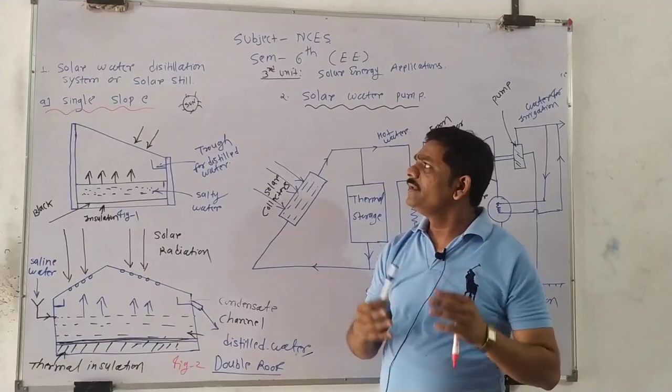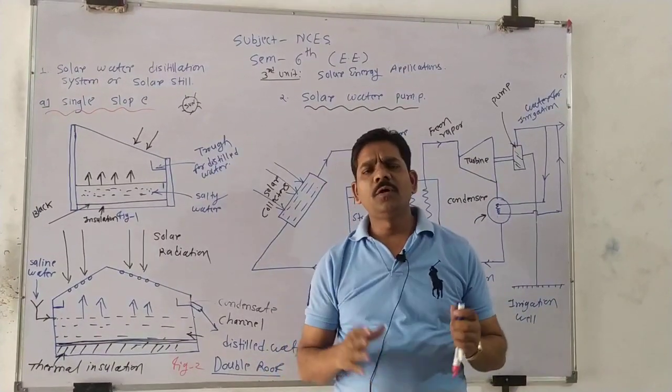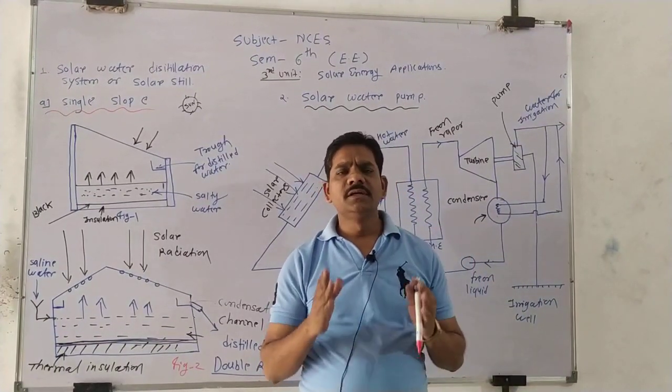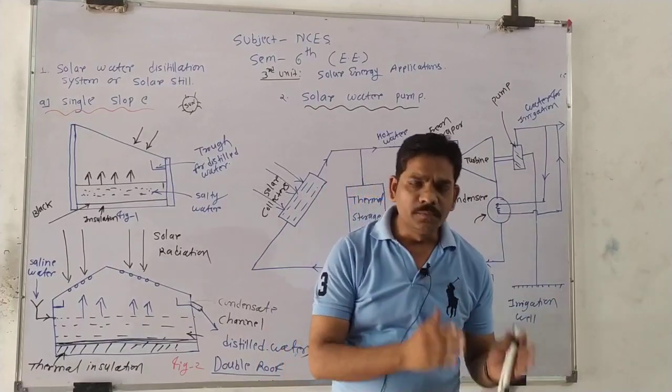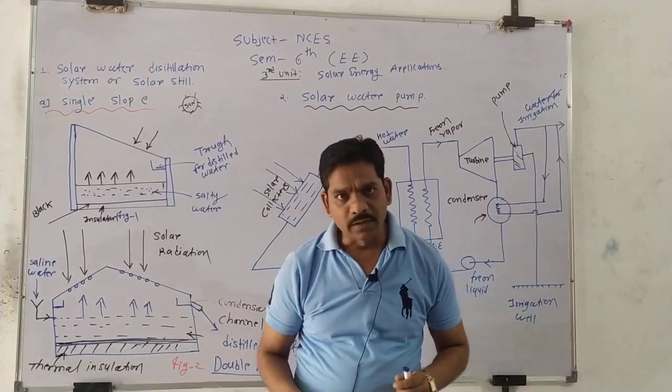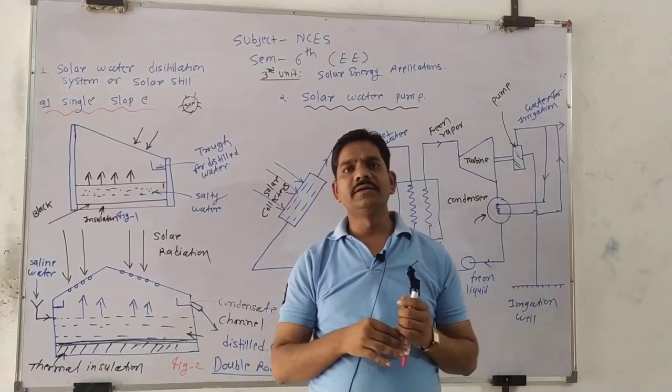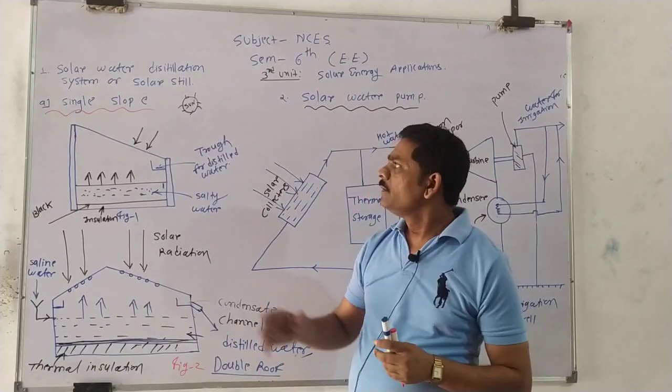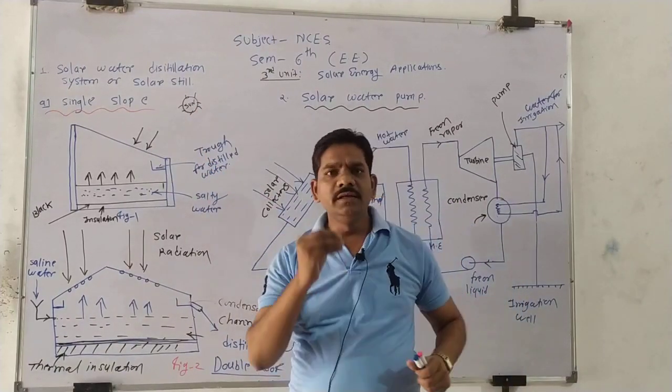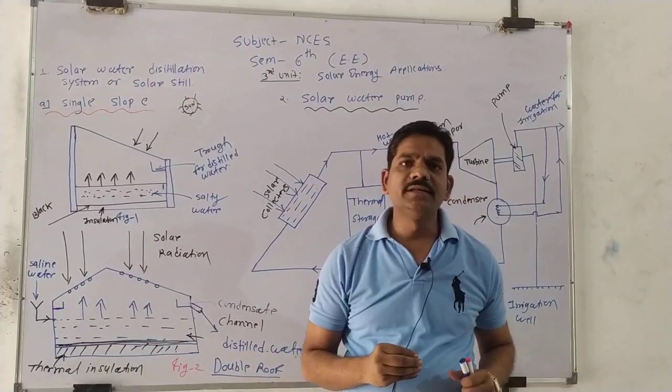So what is the meaning of water distillation? Water distillation means converting impure water into pure water. So where is the need of this solar water distillation system?